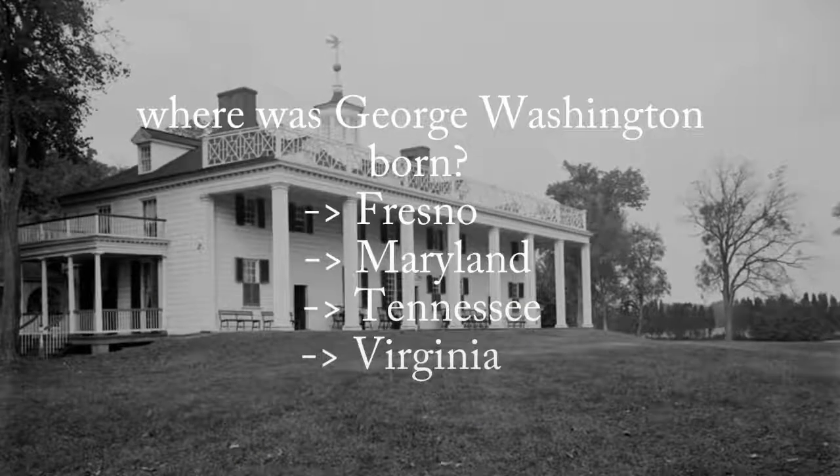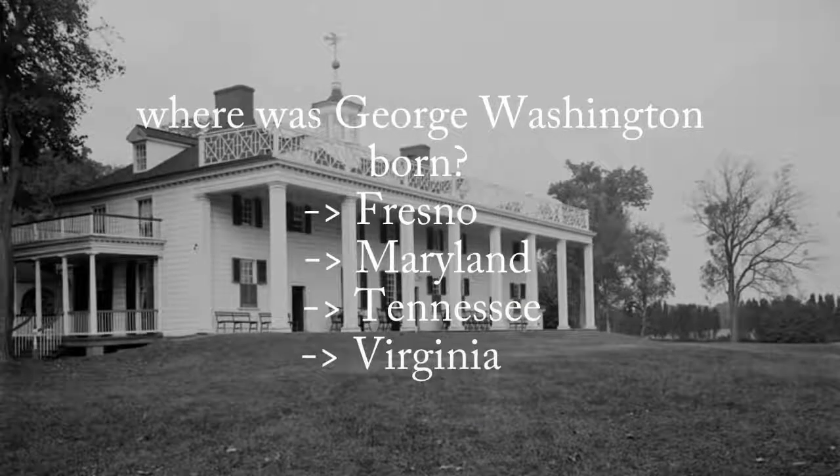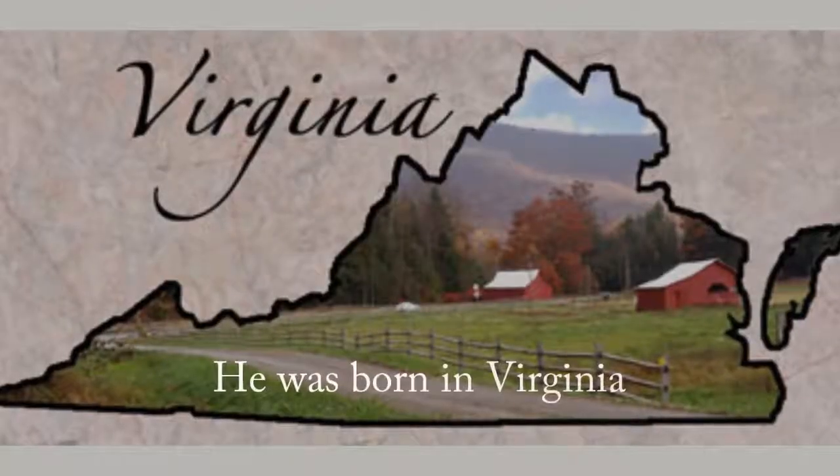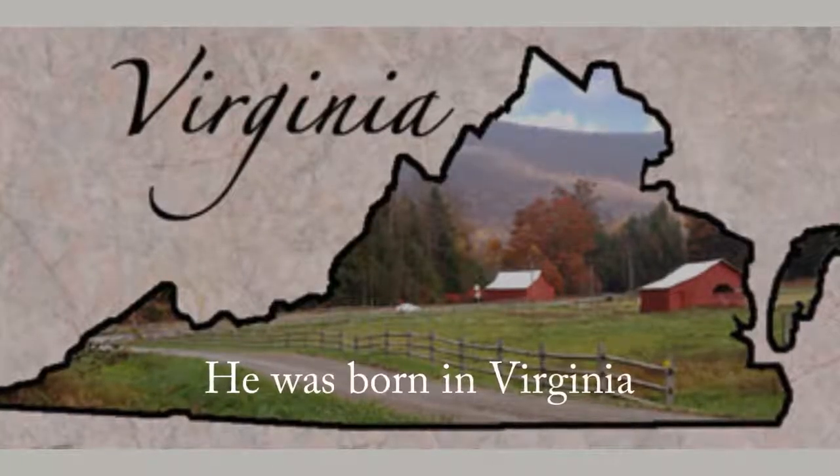Now for some questions. Where was George Washington born? Was he born in Fresno, Maryland, Tennessee, or Virginia? George Washington was born in Virginia.